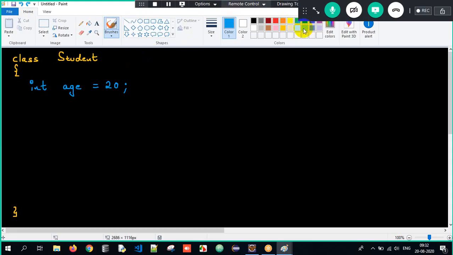Similarly, every student will have a name also. Name is a set of characters, so I write it as string. String is a data type used to indicate a set of characters, and name is a variable equals to, imagine I give the name as Dinga. The student's name is Dinga here, right? So now we have two variables, age and name, storing the values 20 and Dinga respectively, and int and string are the respective data types as well. Now here we understood this.